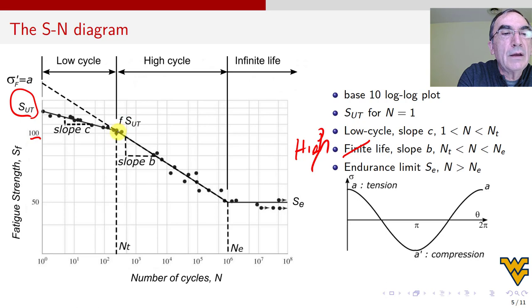So how do we calculate F? Well, if we have the data, that means we have these points, and we know this. This is F times SUT, which in our case is 100, and SUT looks like it is 100, 110, 120, 125. Let's say it's 125. So if F multiplied by 125 is equal to 100, that means F is 100 divided by 125, which is 0.8. So yes, the factor F is 0.8, and this is very common.